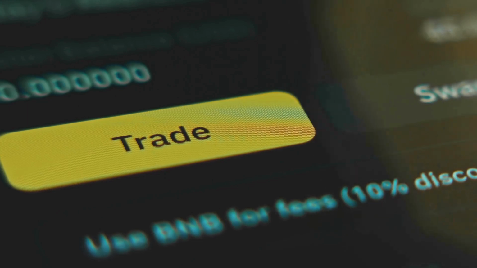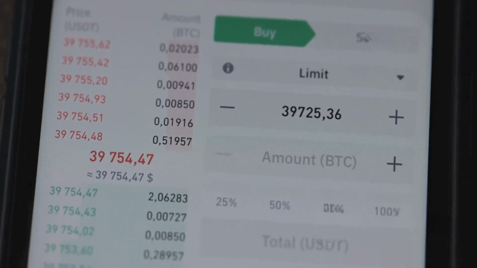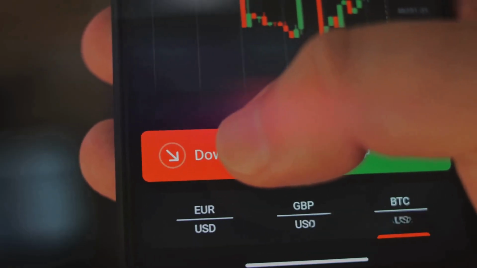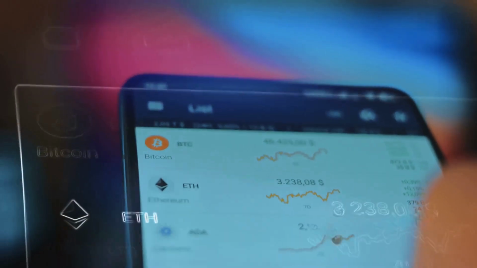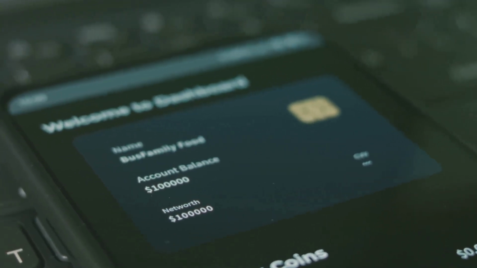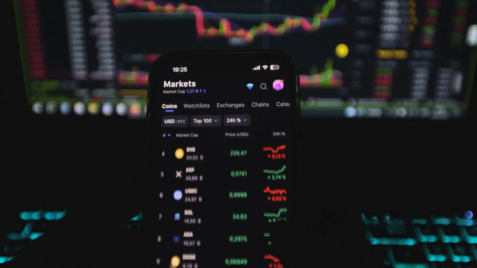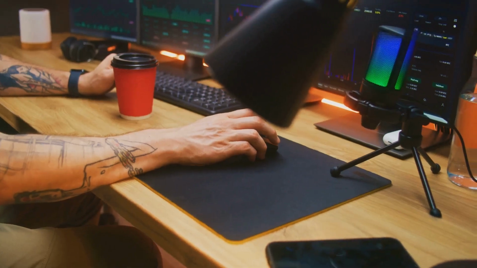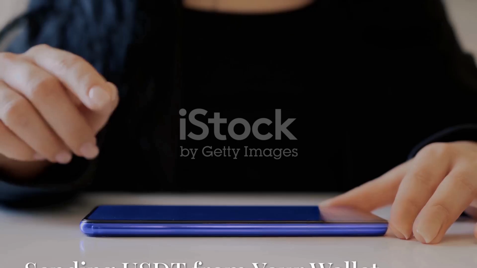Now, this is where network selection becomes super important. You must select the exact same network as your USDT is on in your OKX wallet. So, for example, if your USDT is ERC20, pick ERC20 on Binance. If it's BEP20, make sure to select BEP20. Binance will then generate a unique deposit address for that specific network. You'll also see the minimum deposit amount and, if needed, any memos, though honestly USDT usually doesn't require a memo unless it's an exchange-to-exchange internal transfer. So carefully copy this address. And yeah, it's always best to use the copy button to avoid any typos.